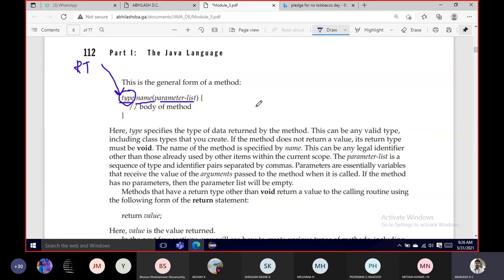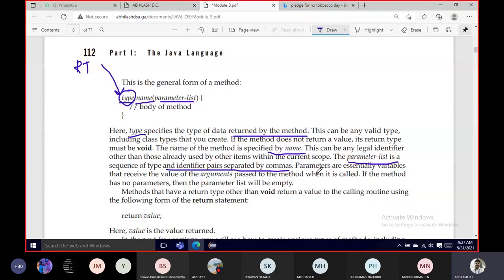So what do we mean by a parameter list? It can be some variables or data which we send to the function as a reference for its calculation in this particular method. And it has the body of the method, where it can execute any valid statements. Type specifies the return type of the method, name is the function name, and the parameter list is comma-separated identifiers or variables.